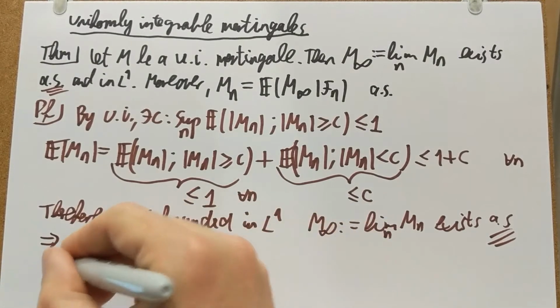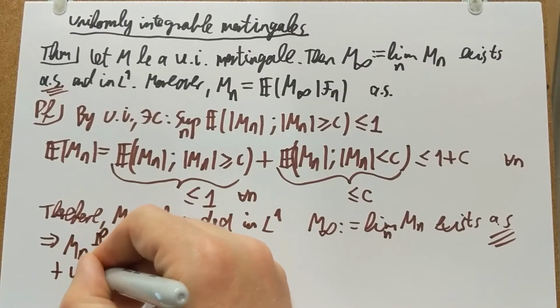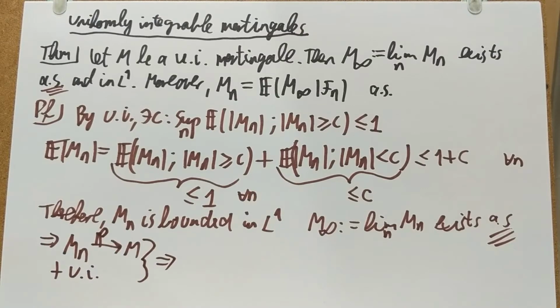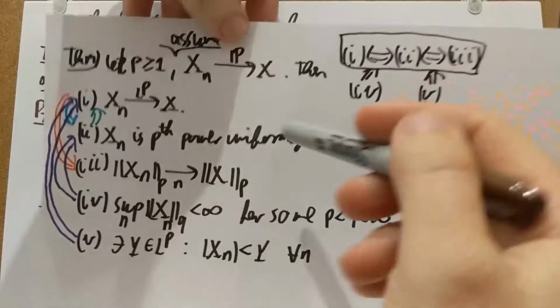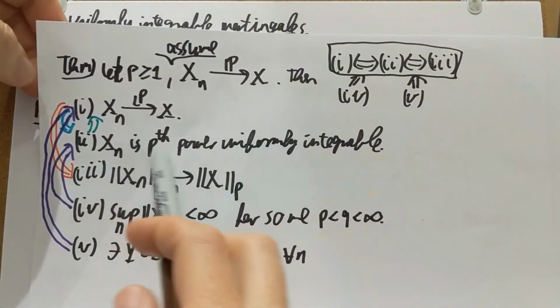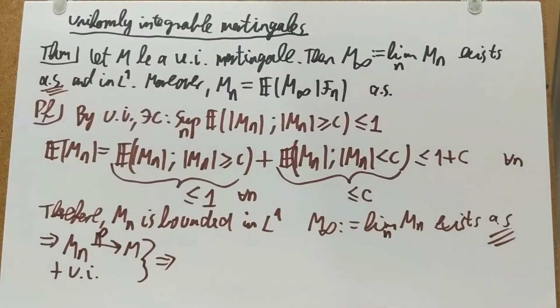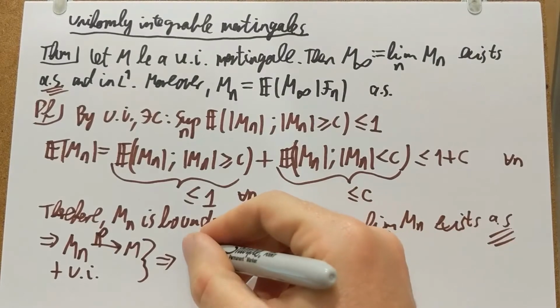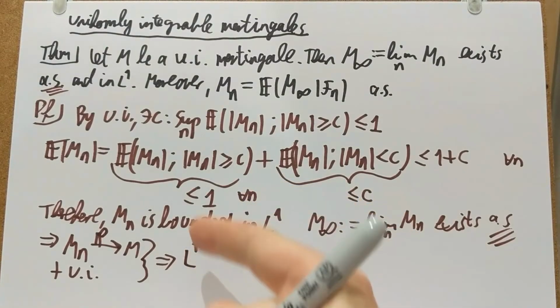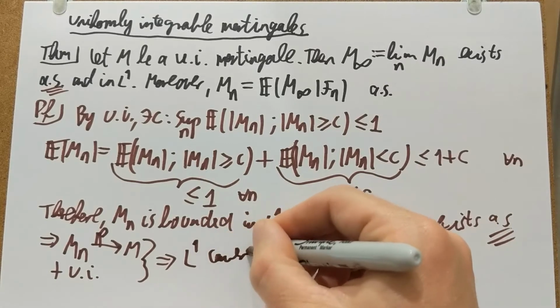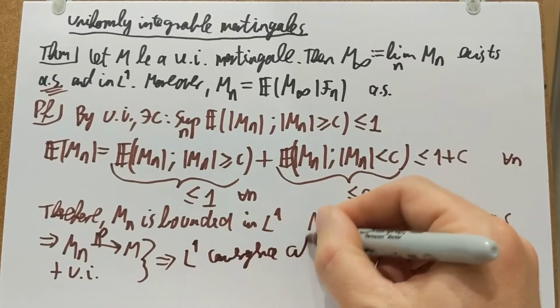Then add in uniform integrability, and together, according to the theorem we proved in a recent video, if we have convergence in probability and uniform integrability, then we have Lp convergence. The two were equivalent under the assumption of convergence in probability, so that implies L1 convergence, because we have uniform integrability in first power.